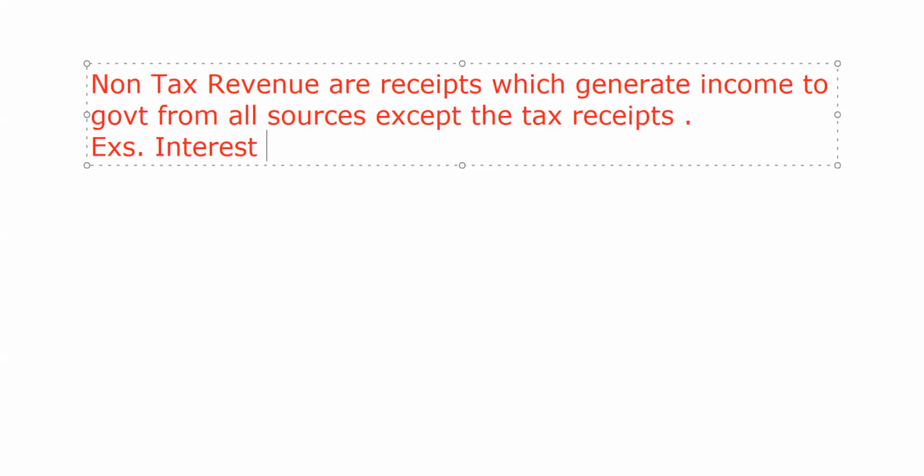Secondly, we come to profits. From the public enterprises, whatever profits are being earned, all these are the non-tax revenue to the government. For example, Indian Railways, LIC, BHEL, all these kinds of public enterprises from which the government is earning a profit would be known as non-tax revenue to the government.